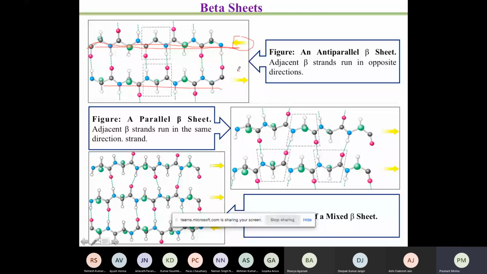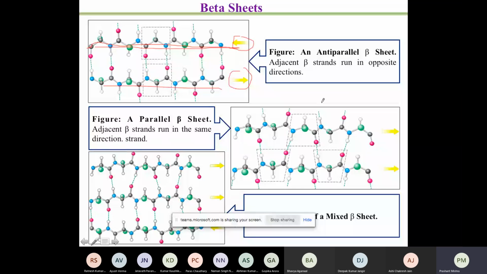So there are two chains, and how do we say that a chain is running from one direction to another? Normally, it is N to C terminal. One starts with the N terminal and ends with the C terminal, and the other starts at the other side, with the C terminal and ends at the N terminal. So it is anti-parallel. They run in opposite directions.